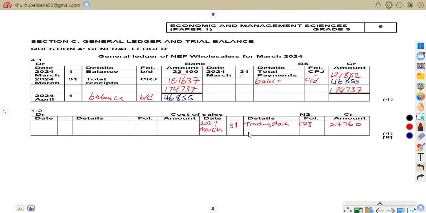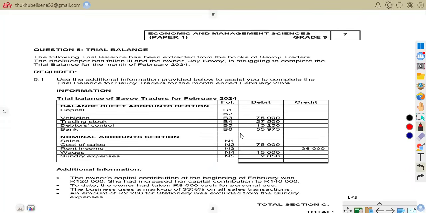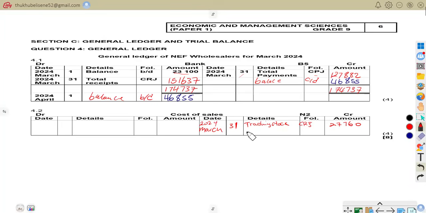That is from the cash receipt journal. Also, you're going to have trading stock here again. This one comes from the debtors journal, like I've said, that is 13,941. That is how we calculate our cost of sales.